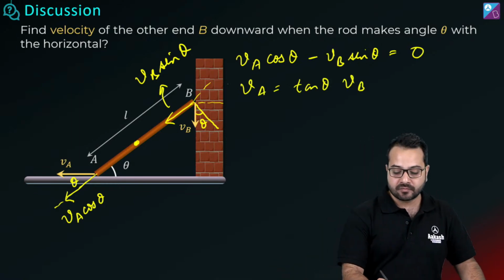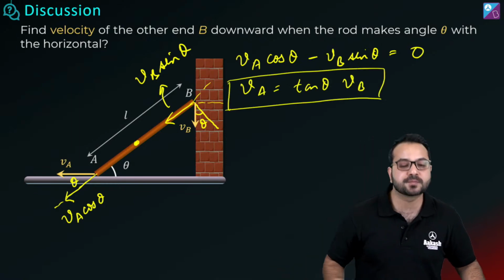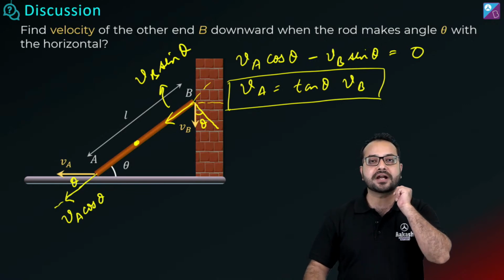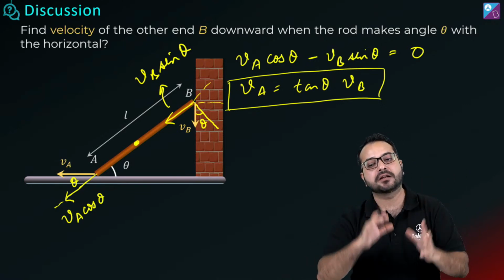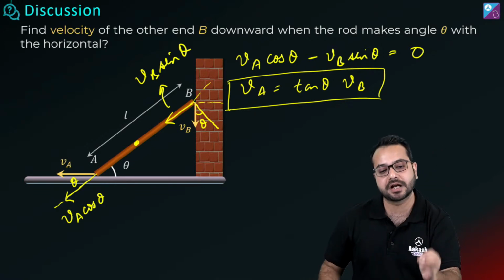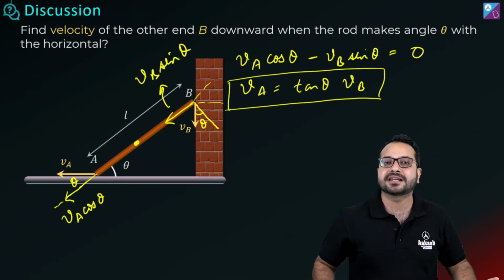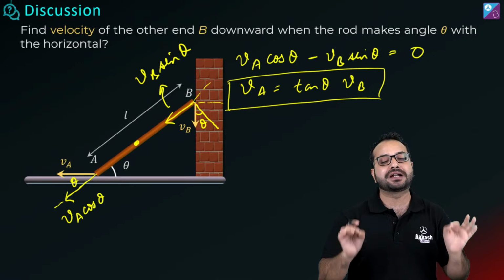Is that correct? So using this, you can solve this problem in a jiffy, right? So instead of writing the Pythagoras theorem, differentiating and solving this in 4 steps, we can solve it in 1 step.